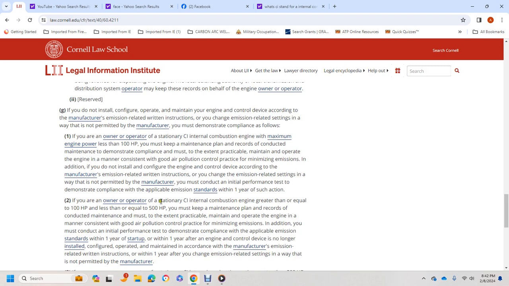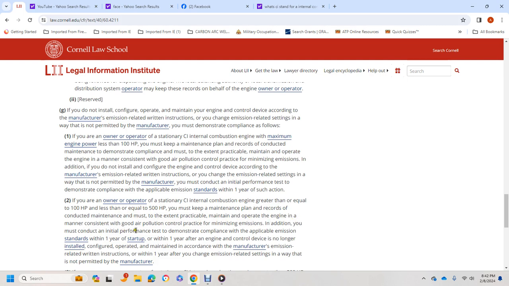Or if you are an owner and operator of a stationary compression ignition internal combustion engine greater than or equal to 100 horsepower and less than or equal to 500 horsepower, you must keep the maintenance records of the conduct of the maintenance, and must, to the extent practical, maintain and operate the engine in a manner consistent with good air pollution control practice to minimize emission.